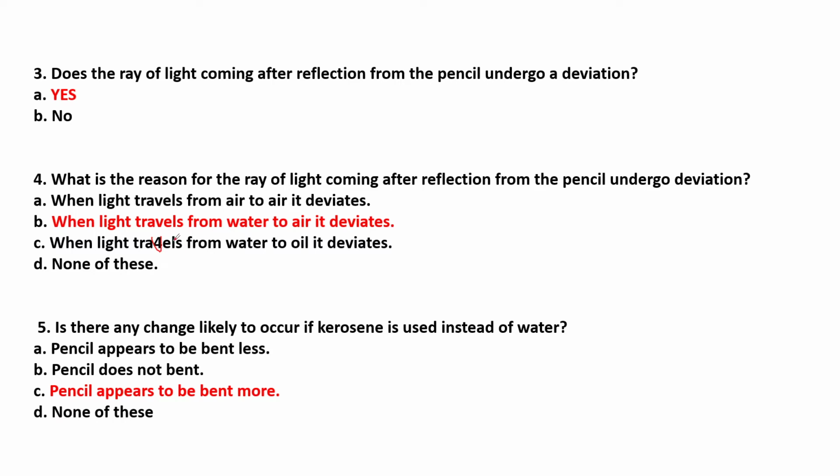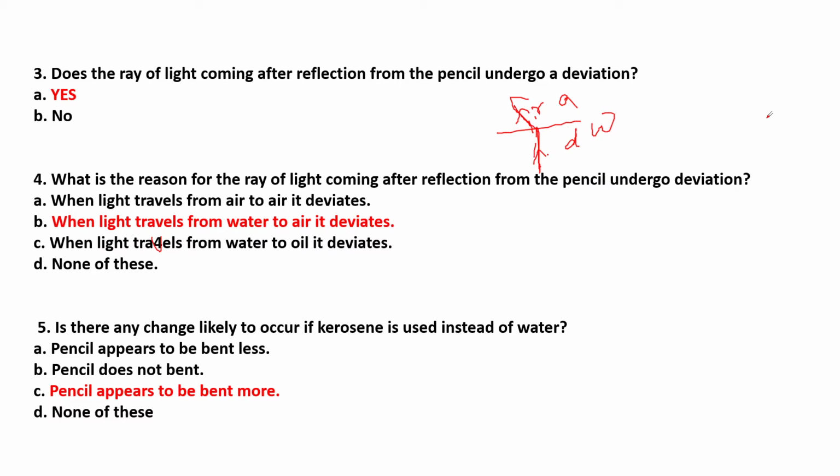Okay, none of this. What is the reason for the ray of light coming after reflection from the pencil undergo deviation? Here the light ray is traveling from water to air. That's why also it is deviating. If the light is passing from air to water, it will bend towards the normal. Again, if we retrace the same path, the ray of light when it is passing from water to air, it will move away from the normal. Here also the deviation and next also deviation. So 2 times it is deviating. If the light ray is passing from rarer medium to denser medium or denser medium to rarer medium.